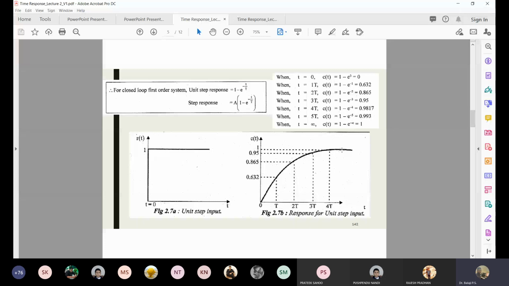Now up to which part of the curve is called the transient behavior? Up to 4T. Yes, very good. So in order to reach the unit value of my output, say I am taking a cantilever, compressing it to 1 mm.